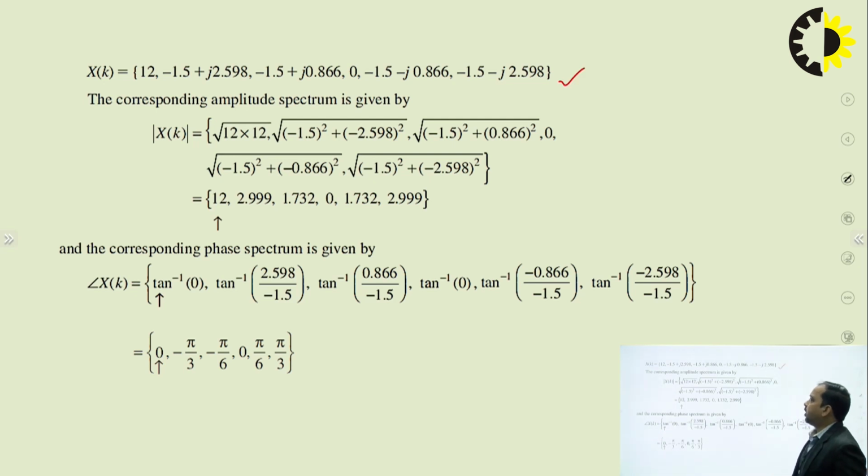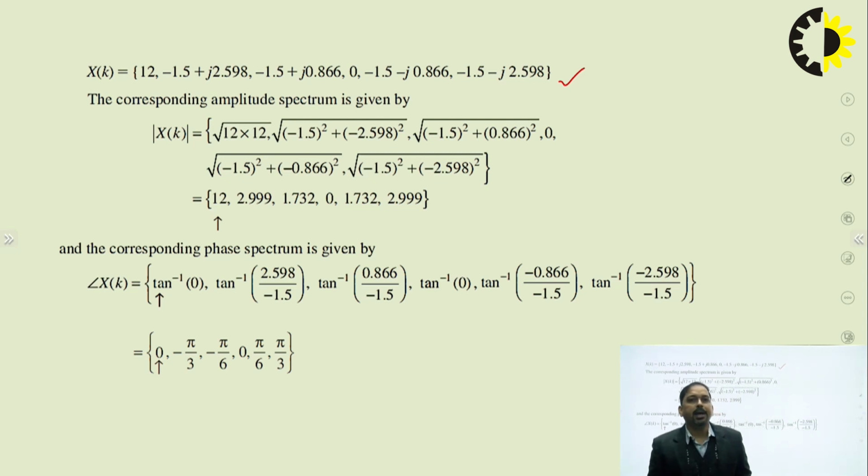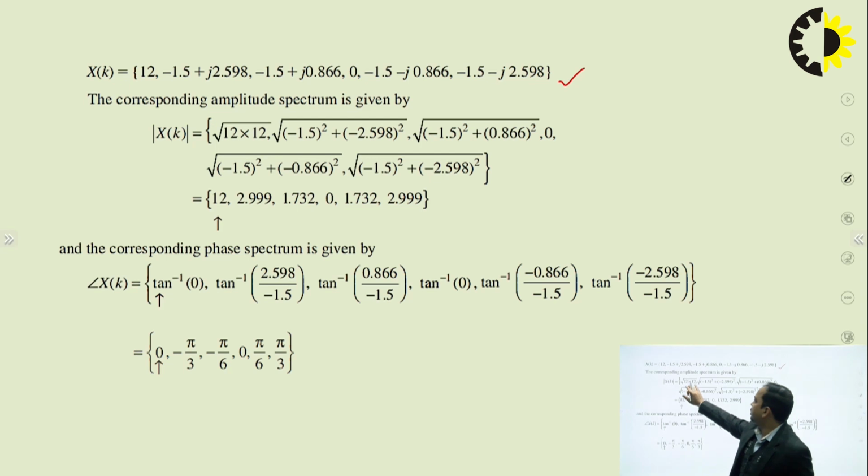Now, as per this particular numerical, we need to plot, or observe, the magnitude and the phase spectrum. If I calculate the magnitude of x of k, it can be quite easy. The magnitude of 12, we are already aware, is 12. For a plus jb, it is the square root of a square plus b square. Similarly, I can calculate the magnitude of x of 0, x of 1, x of 2, which is something like this.